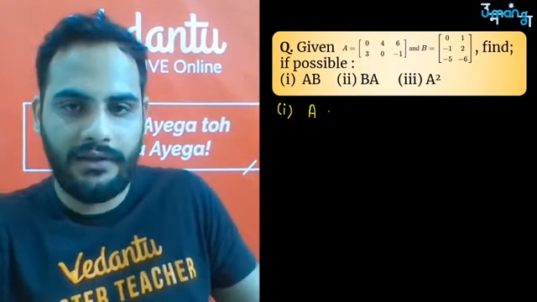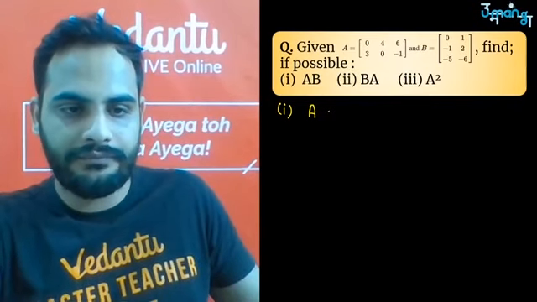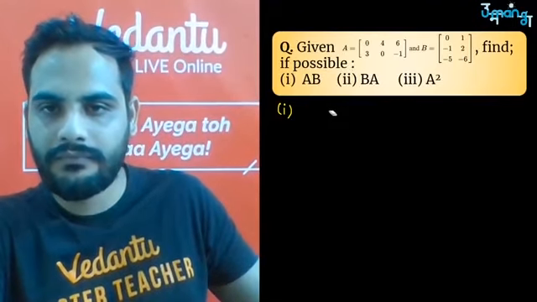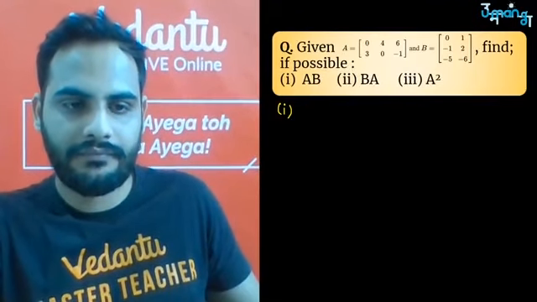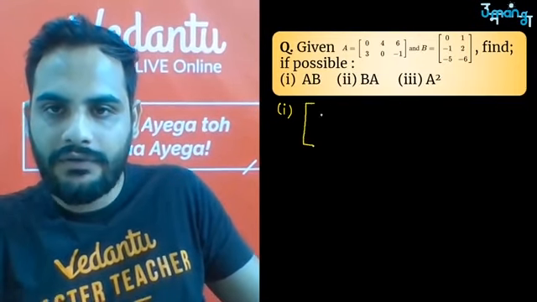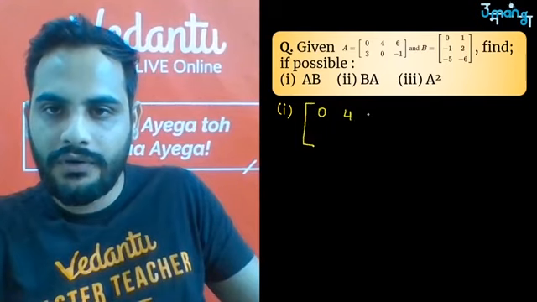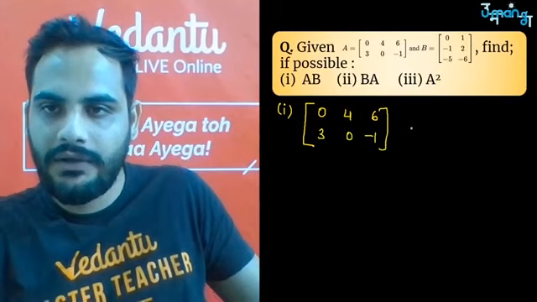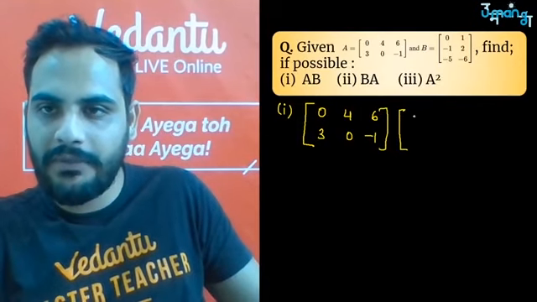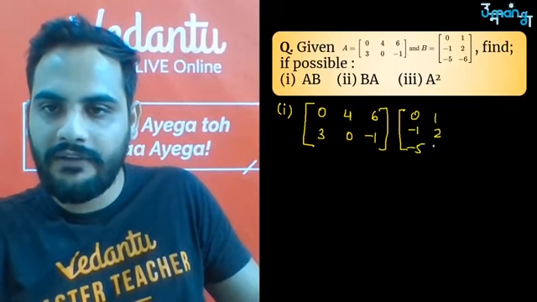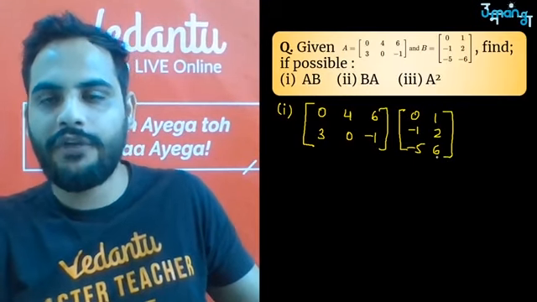Okay, so A into B will be, your A is 0 4 6 3 0 minus 1. Your B is multiplied with 0 1 minus 1 2 minus 5 and 6. Now let's see the order of the product matrix.